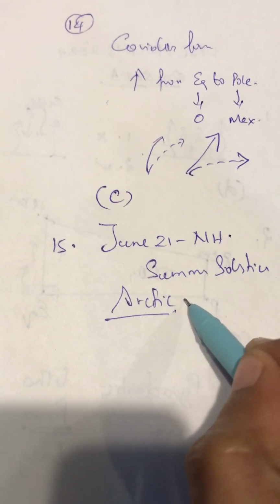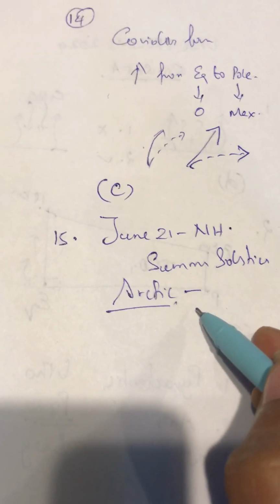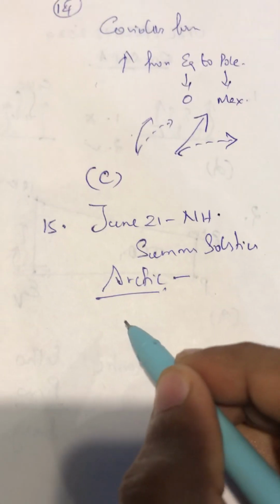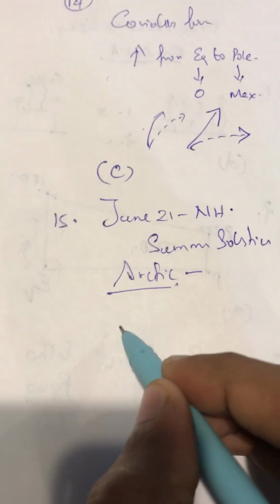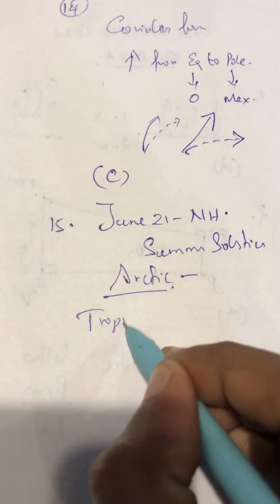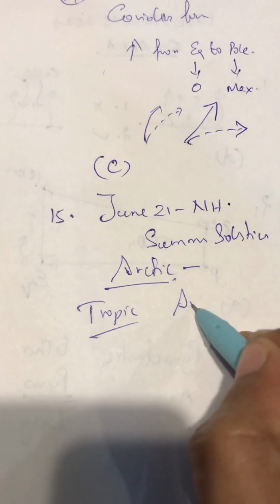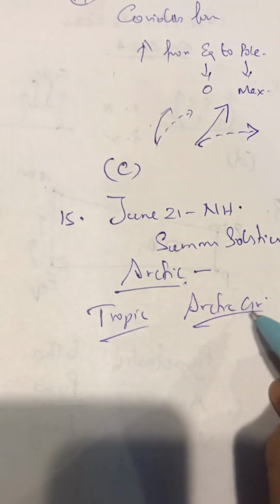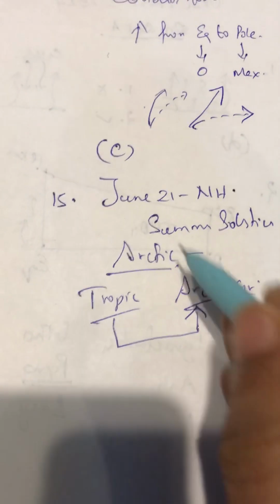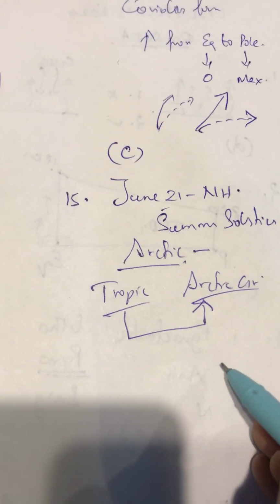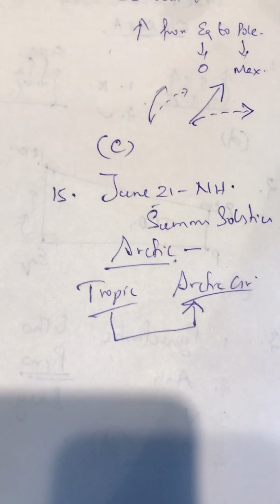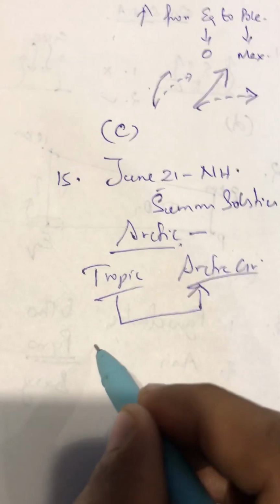The Arctic will have the longest daytime, and the part in the northern hemisphere, north of the equator, will have more than 12 hours, increasing from the equator. So Tropic of Cancer and Arctic Circle will have more than 12 hours of daytime during June. So select answers 2 and 4, option D.